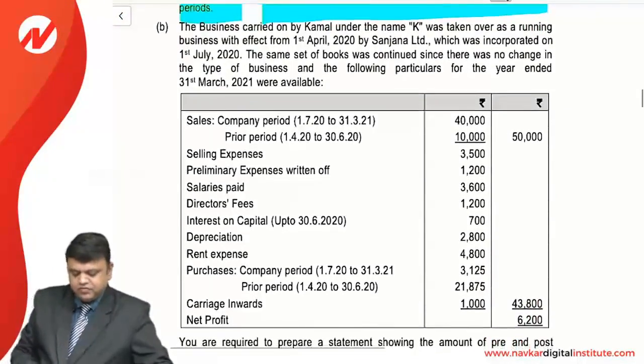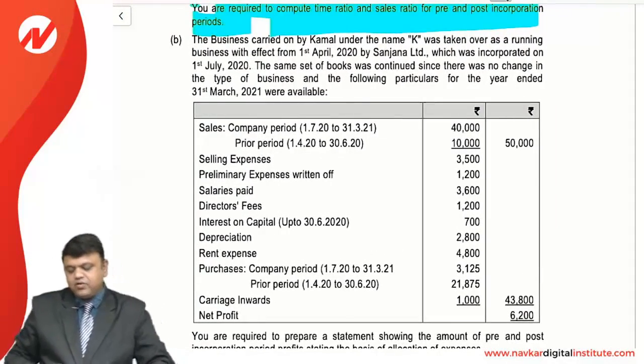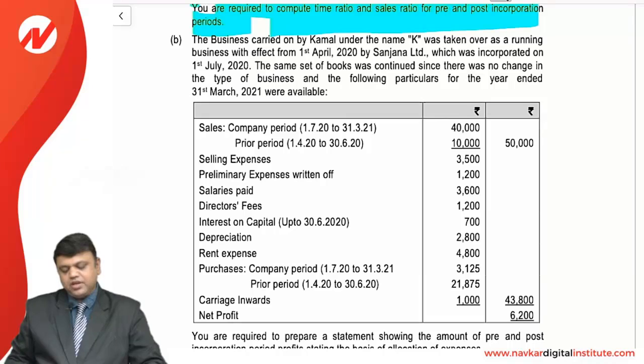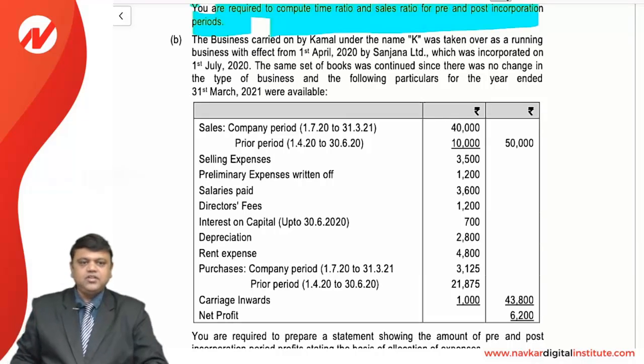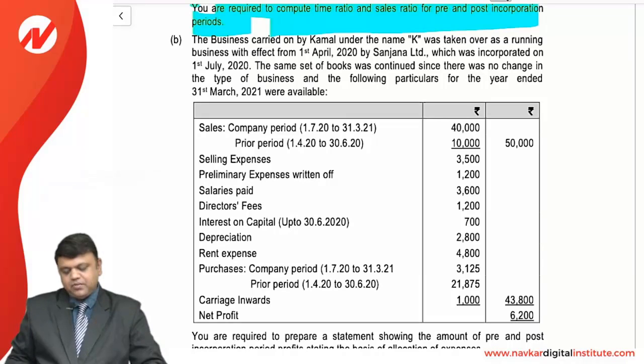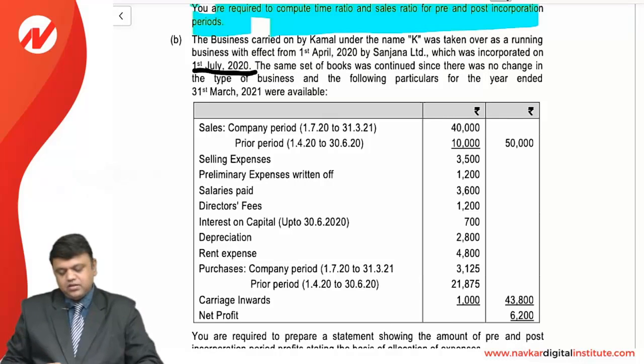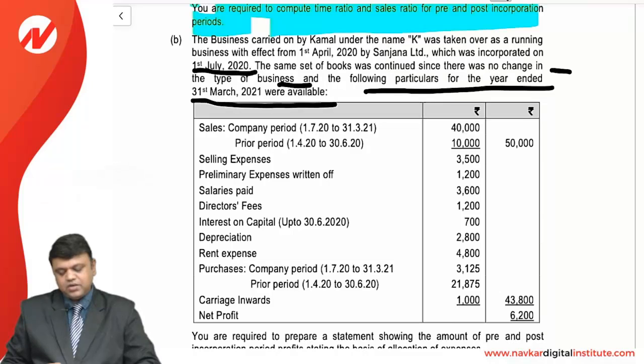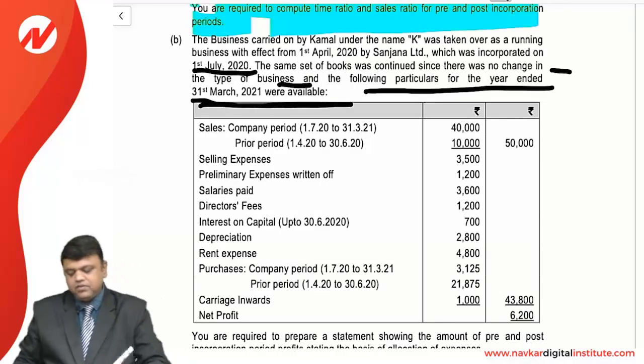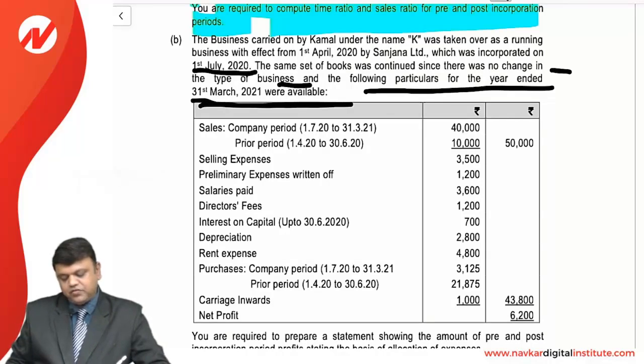Okay, next is also from the same topic. The business carried on by Kamal under the name K was taken over as a running business, that is with effect from 1st April 2020, by Sanjana Limited, which was incorporated on 1st July 2020. The same set of books was continued since there was no change in the type of business, and the following particulars for the year ended 31st March 2021 were available. Starting with sales, that is from 1st July to 31st March and from 1st April to 30th June. That is the prior period, and this is post-incorporation.